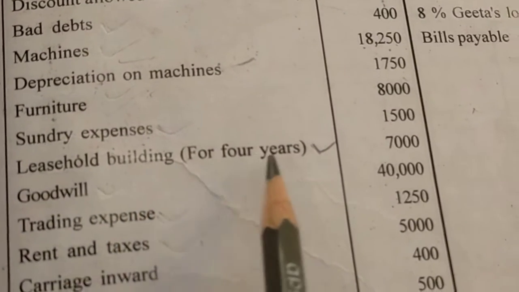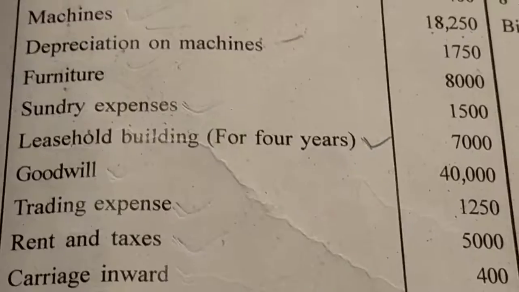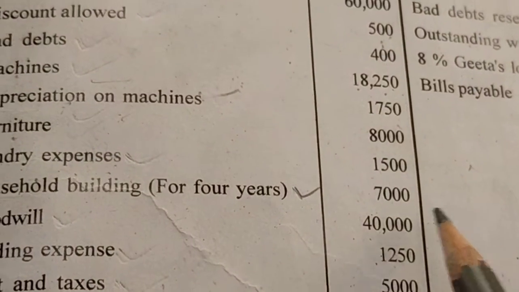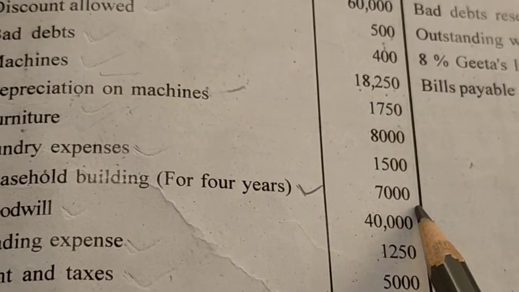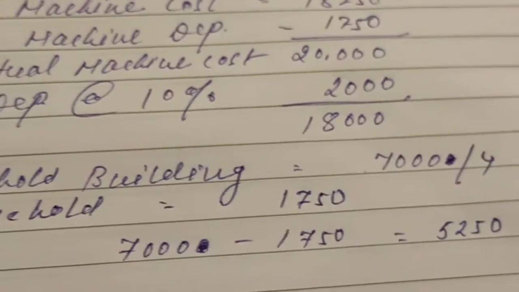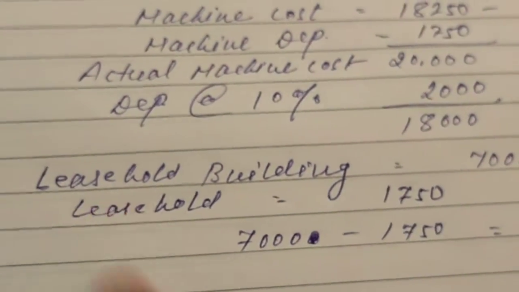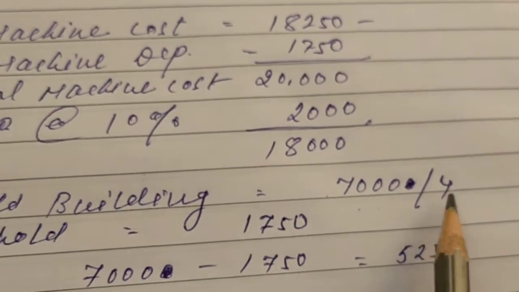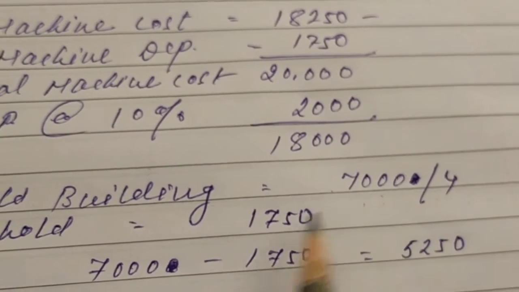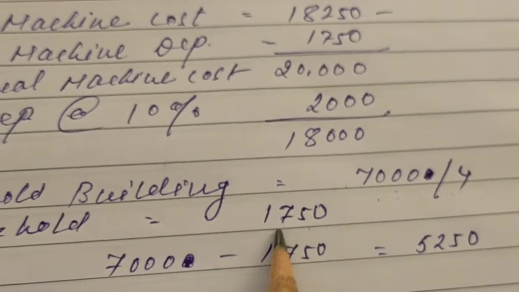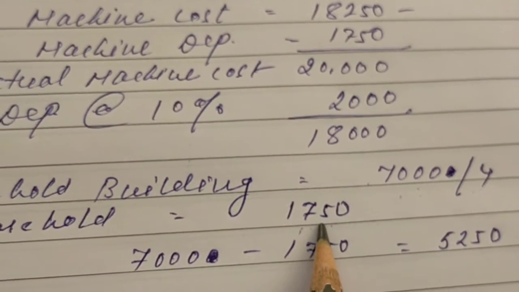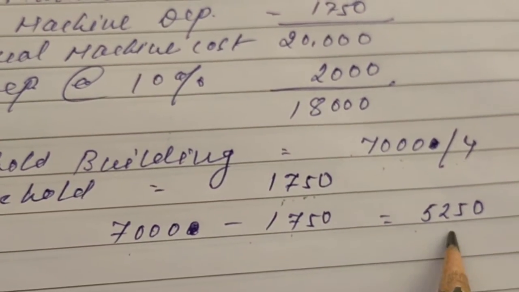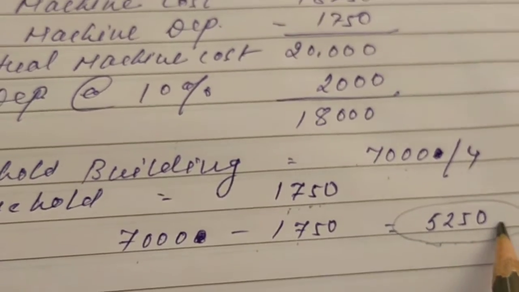Next, leasehold building for 4 years. Leasehold building 7,000 for 4 years. So what will we do? 7,000 divided by 4. You can see the calculation. Leasehold building is given 7,000. It is used for 4 years. So 7,000 divided by 4 comes to 1,750. So 1,750 comes to the P&L account debit side, and 7,000 minus 1,750, the remaining 5,250 leasehold building, goes directly to the balance sheet.